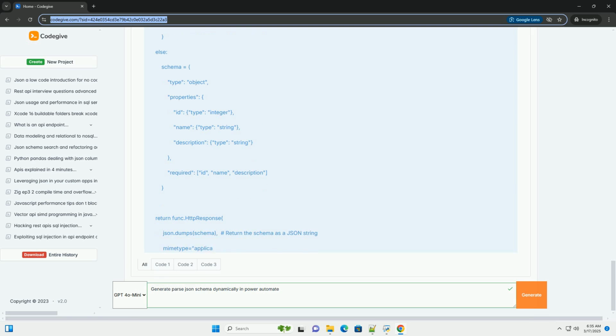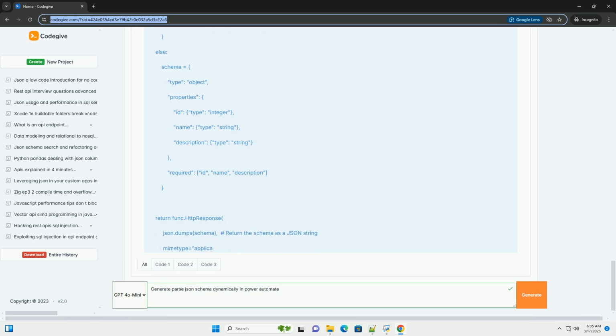Reusable flows: you want to create reusable flows that can handle different JSON payloads without modification. In these situations, dynamically generating the JSON schema is the solution. It allows your flow to adapt to changing JSON structures, making your automation more robust and flexible.